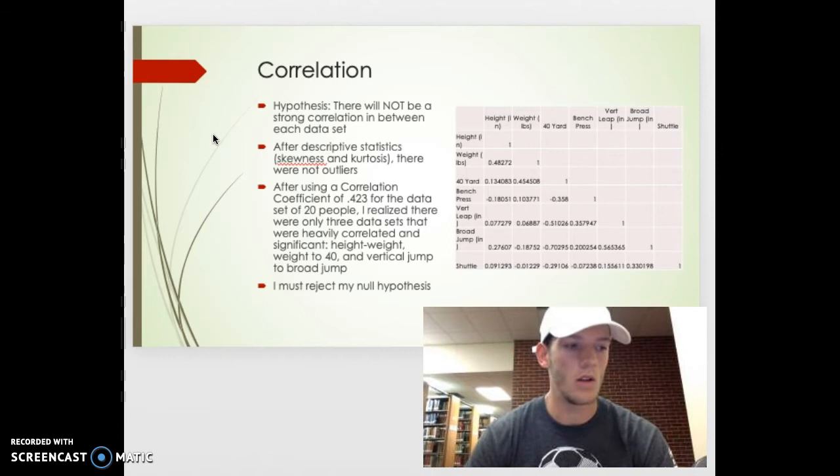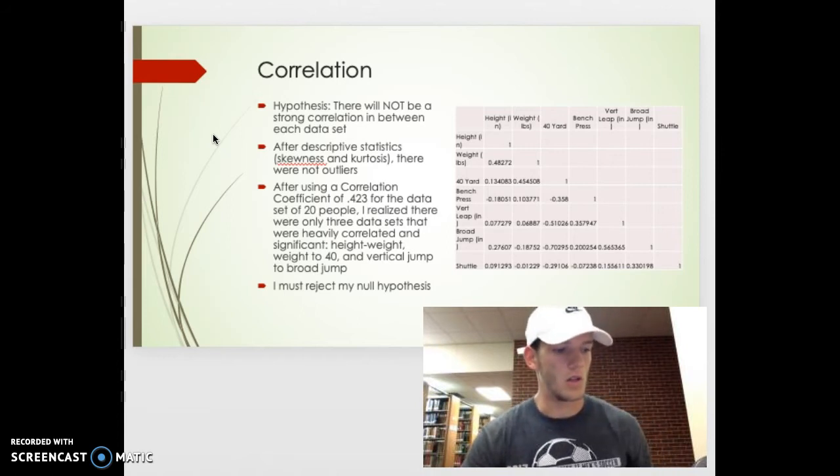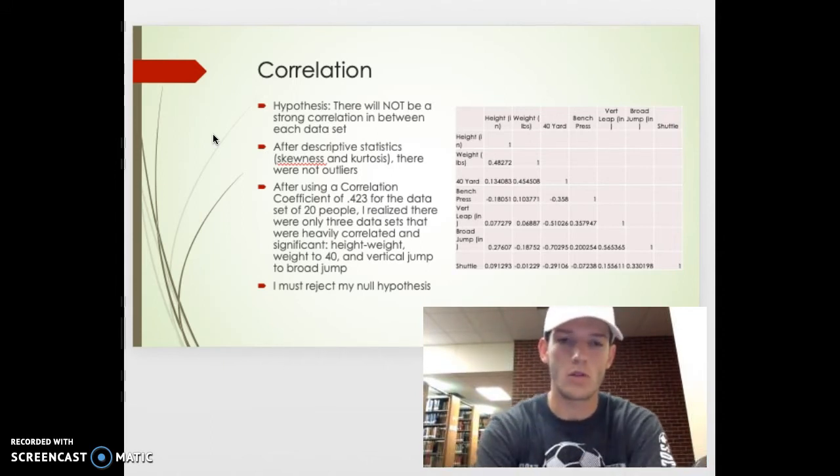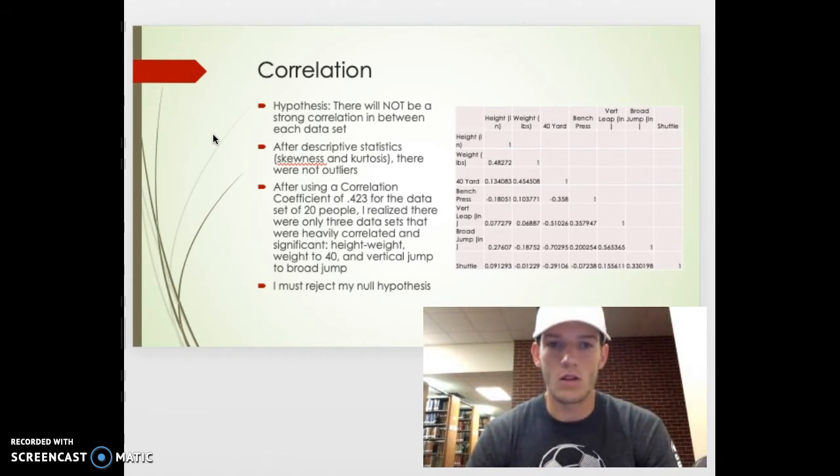Skewness was within 1, and kurtosis, I believe, was within 3 and -3, like Dr. Lighting says. Using a correlation coefficient of 0.423 on the data table that Dr. Lighting gave us for our original assignment, with 20 people, 0.423 is the value you would use for the coefficient. I realized that there were only 3 data sets that were heavily correlated.